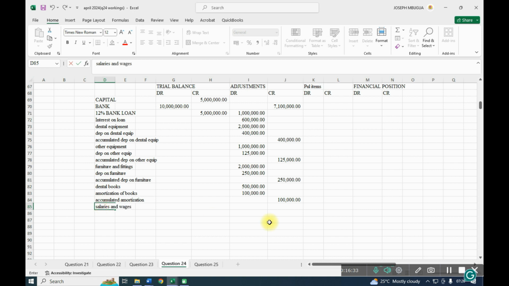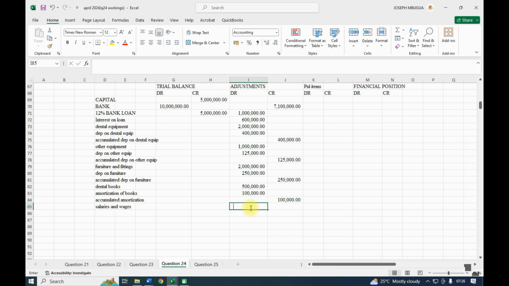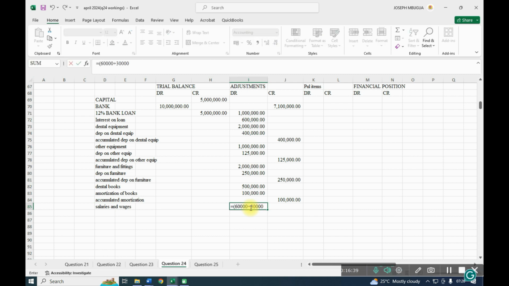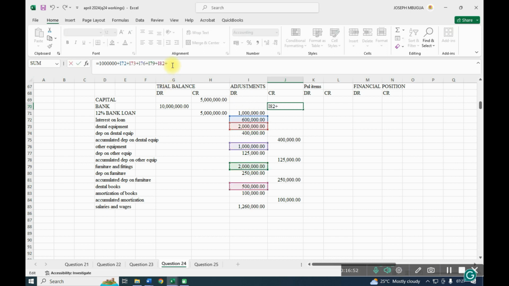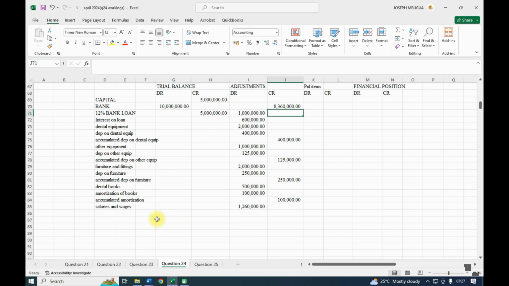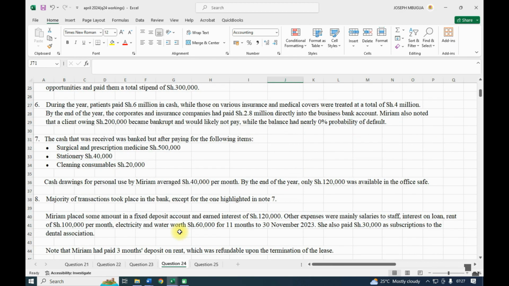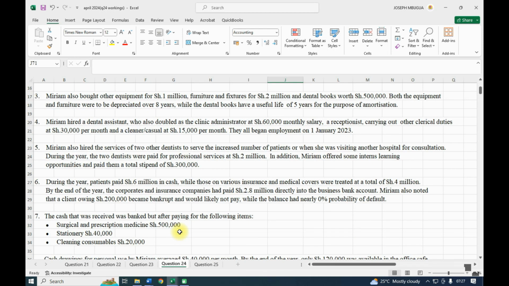Here I will open bracket: 60,000 plus 30 plus 15 by 12. We multiply by 12 for the entire year. It will give you 1260. We are paying this as expenses through bank. I think we are done with salaries and wages.